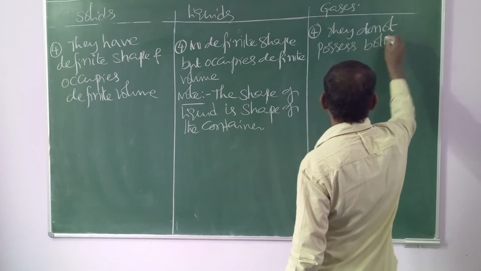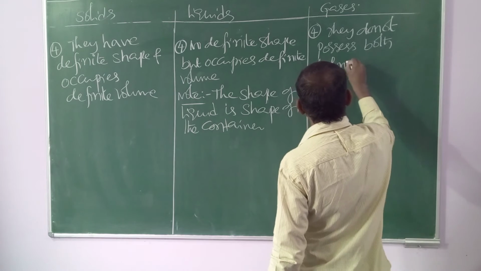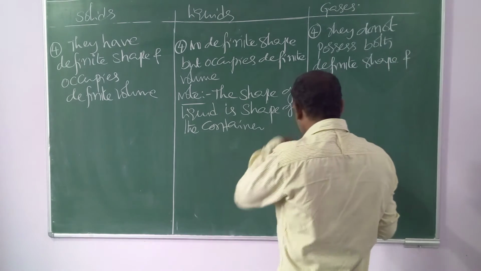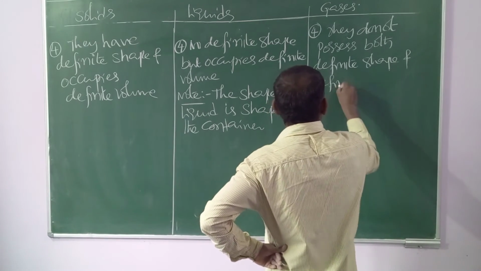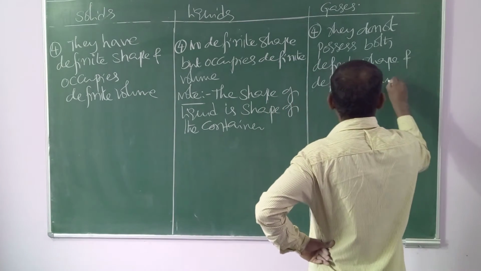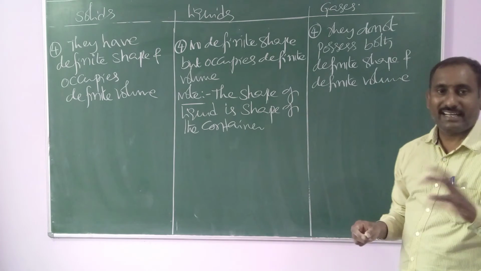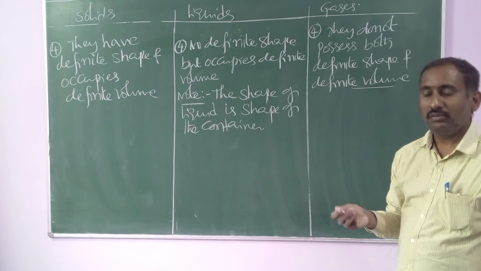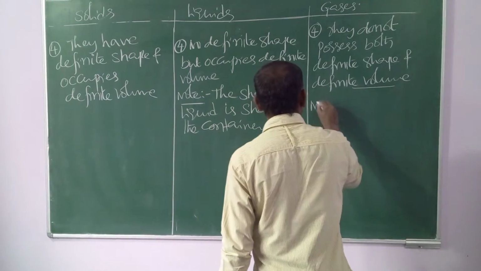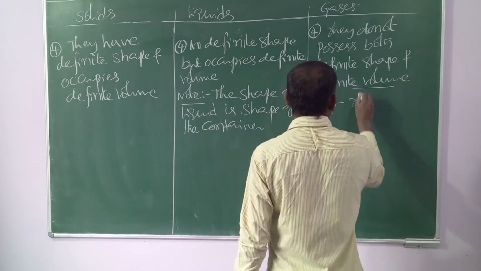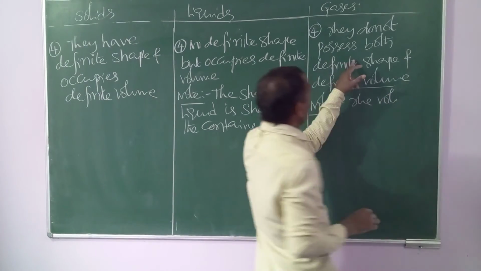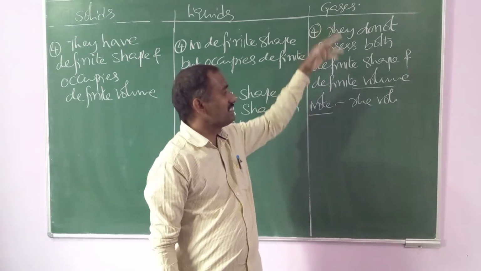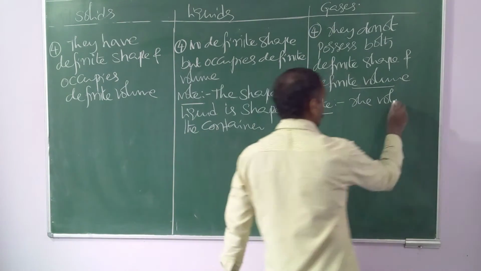The shape of the gas is nothing but the shape of the container. The volume of the gas is nothing but the volume of the container.